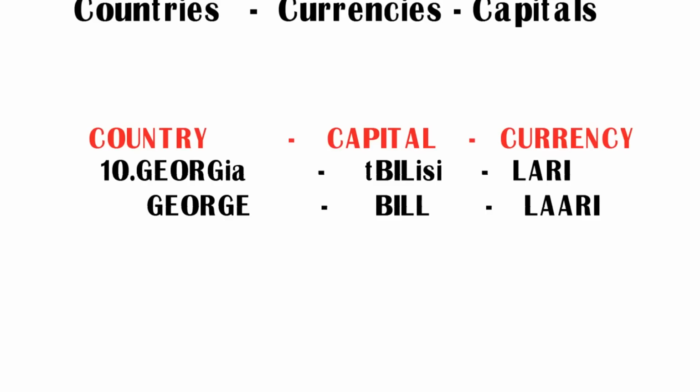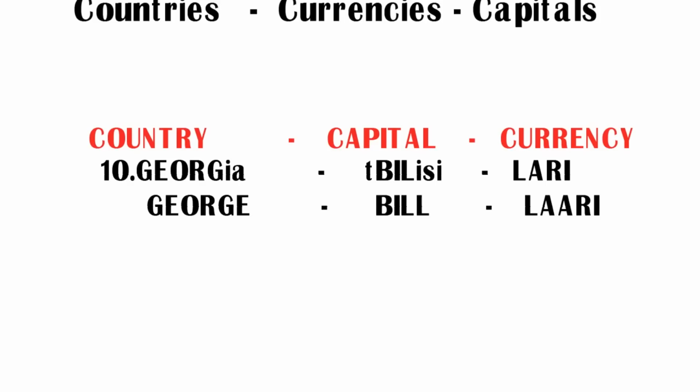Friends, if you observe the word Georgia, it is similar to the word George. So try to remember the country Georgia as George. The easy way to remember it is to think of the former president George Bush. Coming to the capital Tbilisi, if you can see the three letters BIL, its pronunciation is bill. So try to remember the capital Tbilisi as bill.